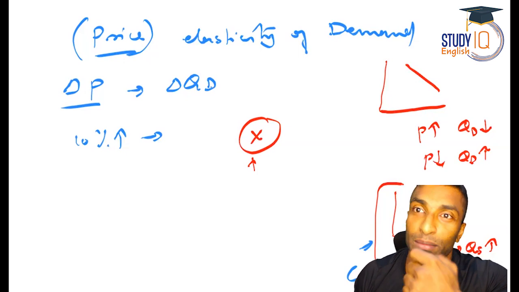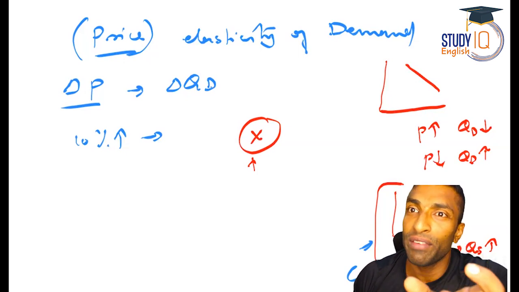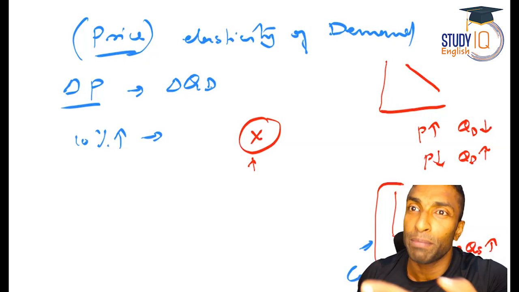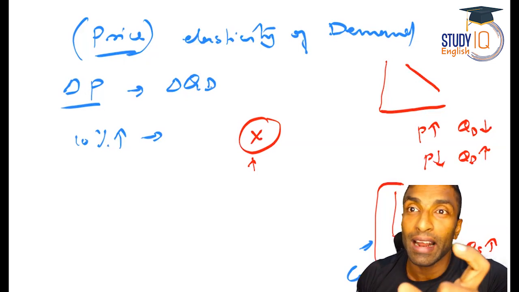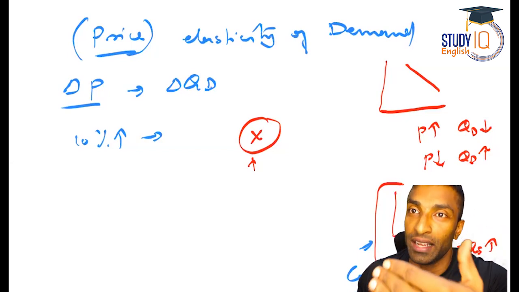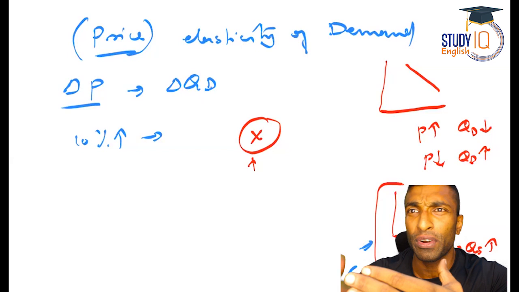The necessary items, or the items which do not have any choice, or the items whose demand won't change based on the price change, that is inelastic demand. On the other hand, if there is a change, that is elastic. But there are different situations, and all that I will explain. So as I've told you, it is the degree of responsiveness. If you want to write down the definition, you can just take it down. It is a degree of responsiveness of quantity demanded of a commodity to the change in price.